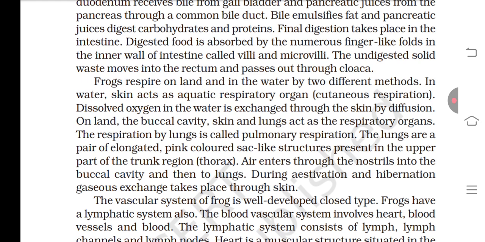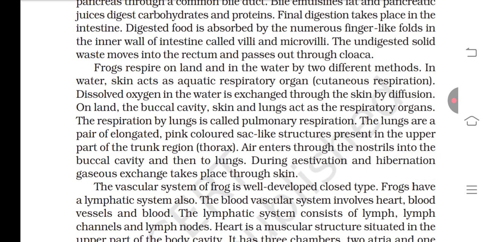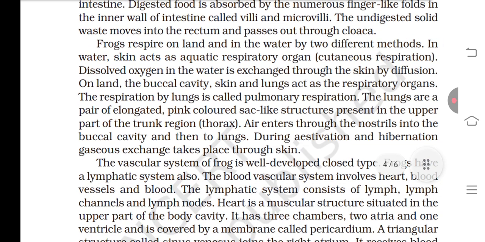Final digestion takes place in the intestine. Digested food is absorbed by numerous finger-like folds in the inner wall of the intestine called villi and microvilli. The undigested solid waste moves into the rectum and passes out through the cloaca. Frogs